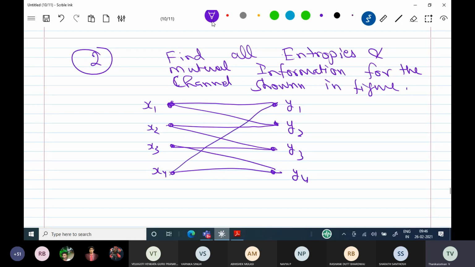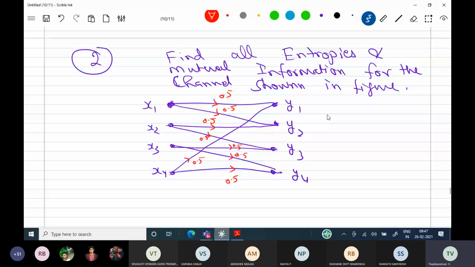Corresponding probabilities are written. Here all the values are 0.5 only. The diagram is given.